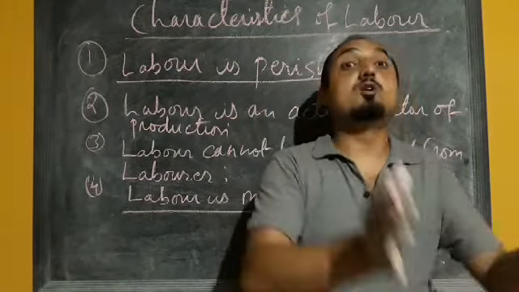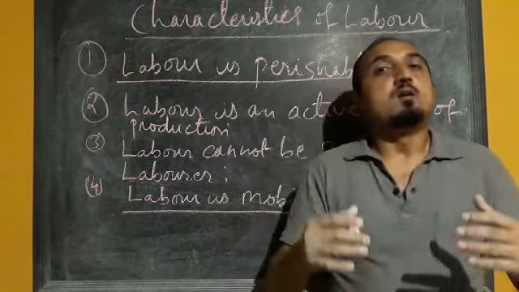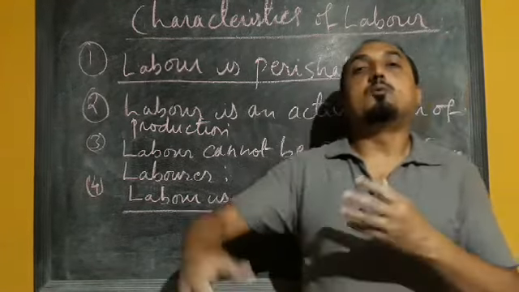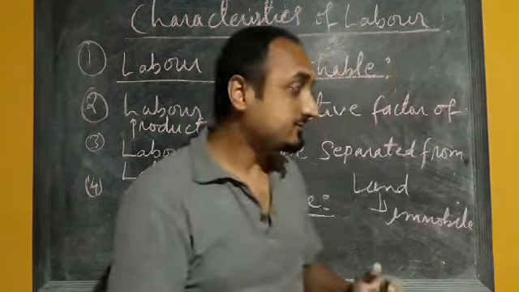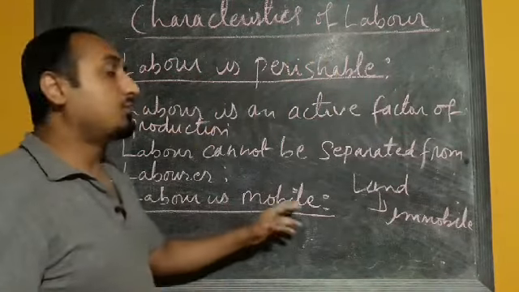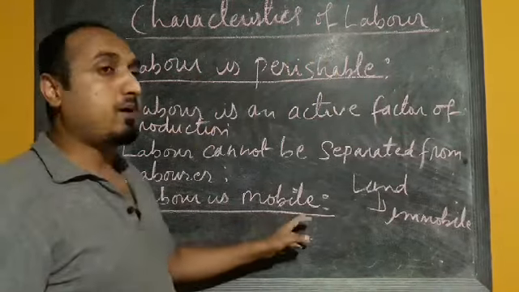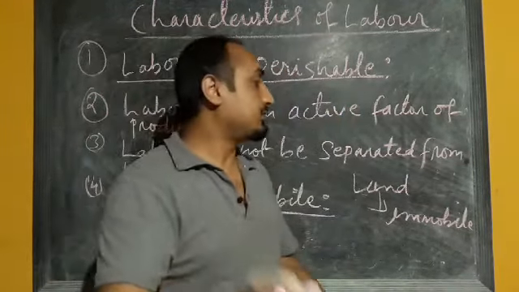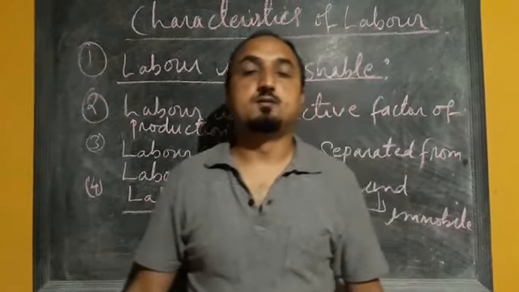Suppose today I am working as a teacher. Maybe if I want to change my profession, that is possible for me. I can go for some other type of work also. I can go and work in the industry also. So there I'm changing my profession from teaching to some other technical work. So here labor is mobile because he can change his occupation also, as well as move from one place to another place. But that is not possible in the case of land.